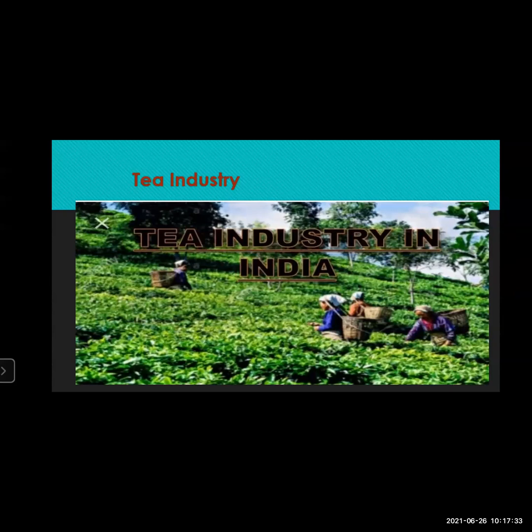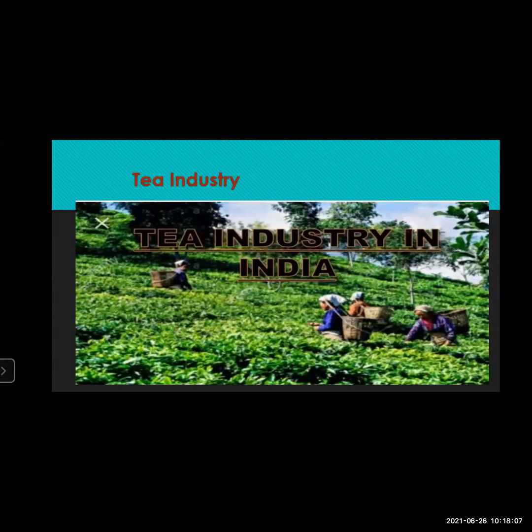Kolkata, known as the tea port of India, is also the country's chai drinking hub. Tea is called chai in Hindi, and most of the people in Kolkata like to consume tea, and that is why Kolkata is called the chai drinking hub.